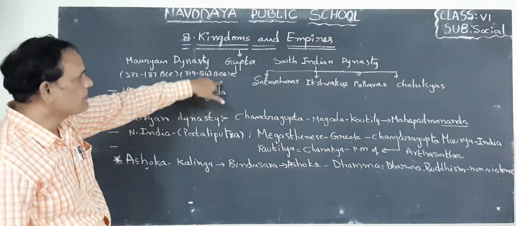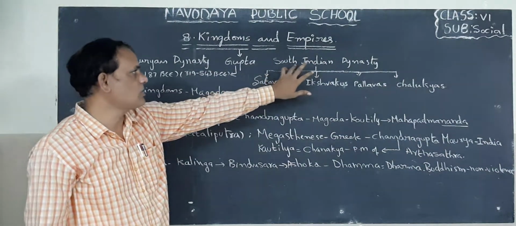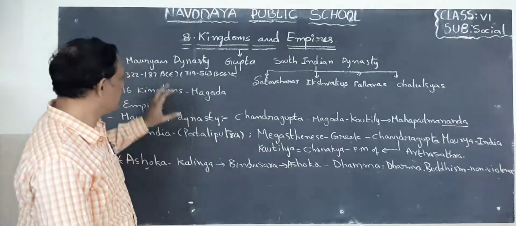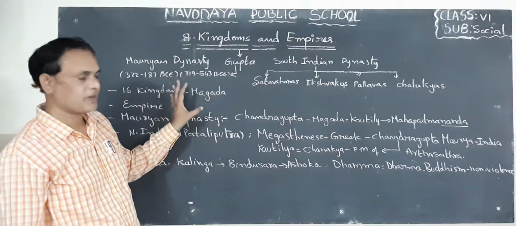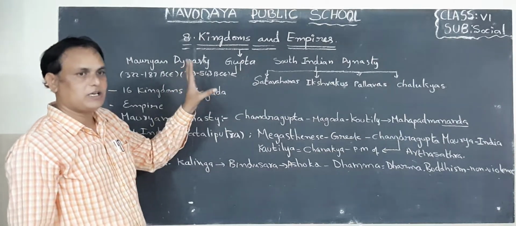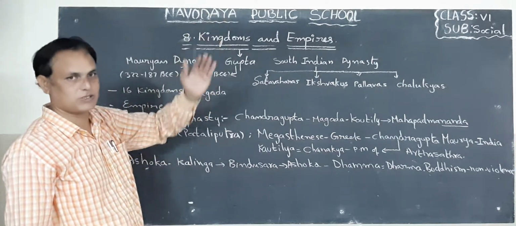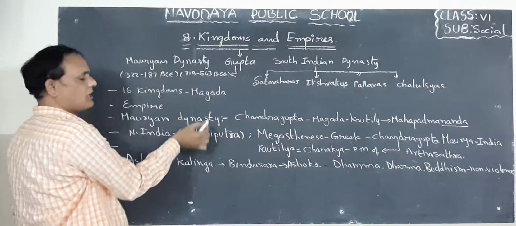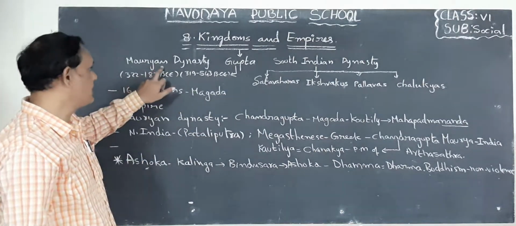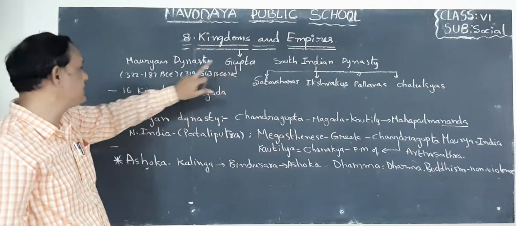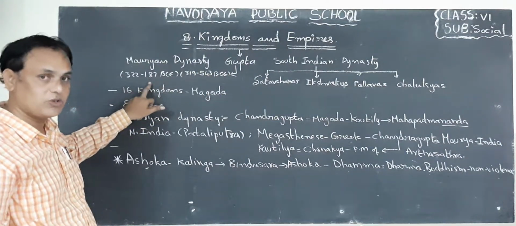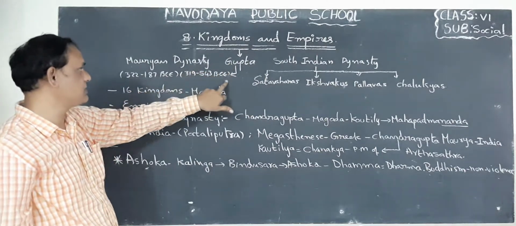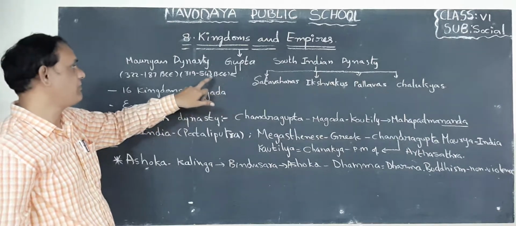Okay. Next one, look at this one, South Indian dynasties. How many South Indian dynasties are there? These are North Indian dynasties. We know our India has 2 parts, North India 1 part, South India 1 part. So these 2 dynasties we can find in North India. What are the 2 dynasties? Mauryan dynasty, Gupta dynasty. What is the period of the Maurya dynasty? 322 to 187 BCE. Next, Gupta dynasty, 319 to 543 BCE.